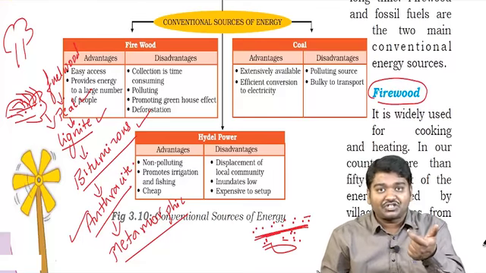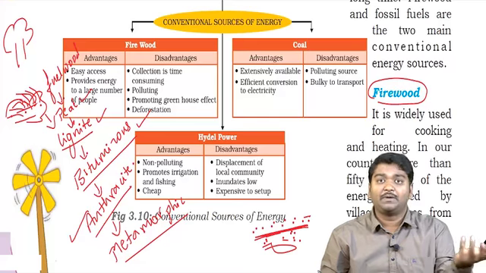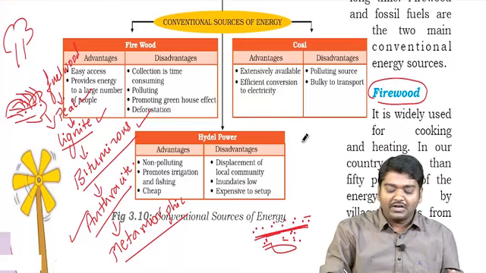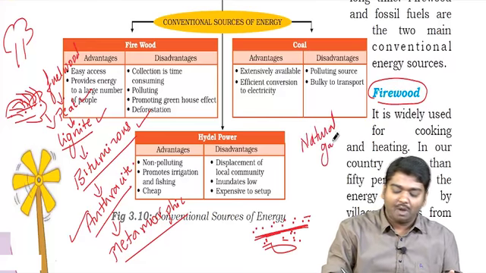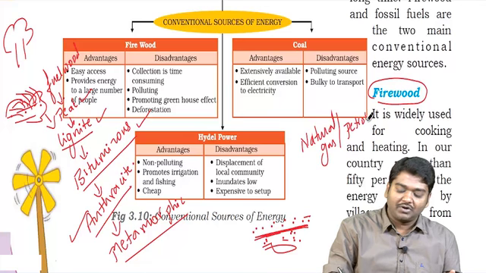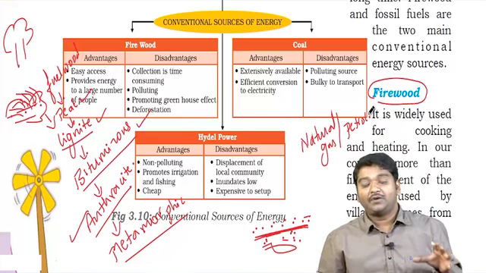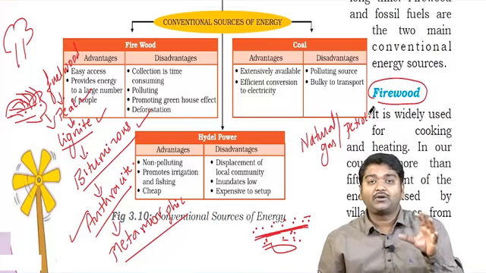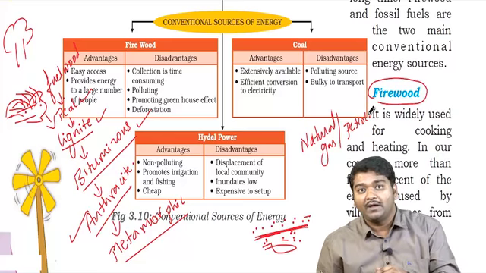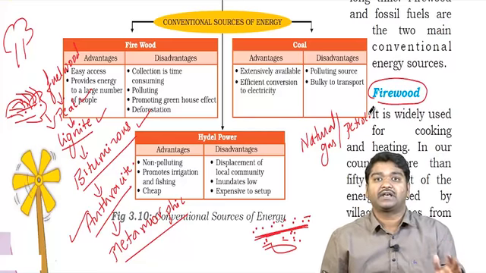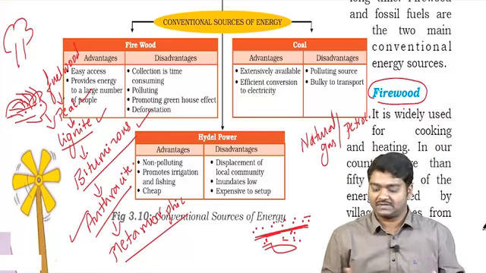If I have fish, animals or human beings, when they are buried, then you get natural gas or you get petrol. So what did you understand? If you have trees buried, you get coal. If you have animals buried, you get petrol or natural gas. Both these are important for us.